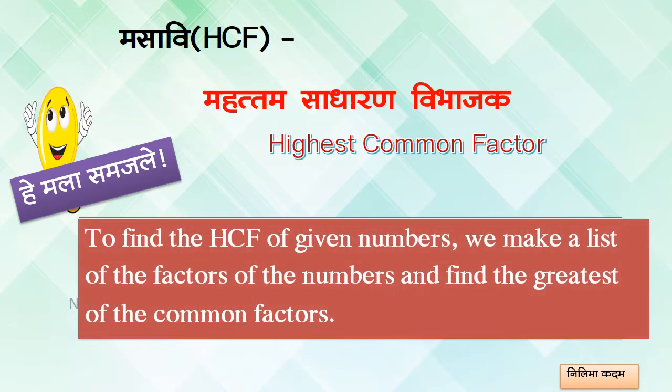So to find out the HCF of given numbers, we make a list of the factors of the numbers and then find the greatest of that common factor, and that is HCF of that numbers. Okay. Find out the HCF of 16 and 48. Now just now we have found the factors of 16 and 48. We made the list of factors of 16 and 48.